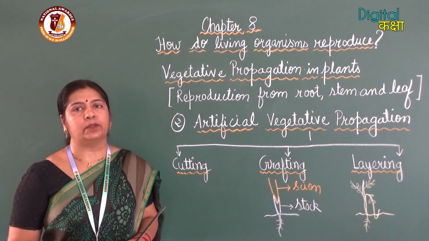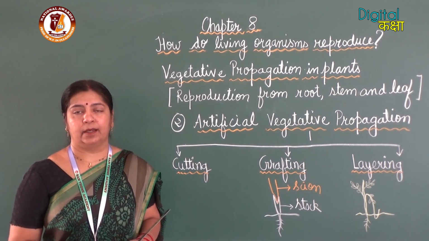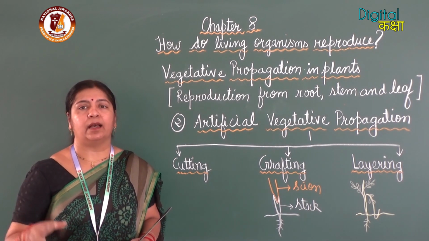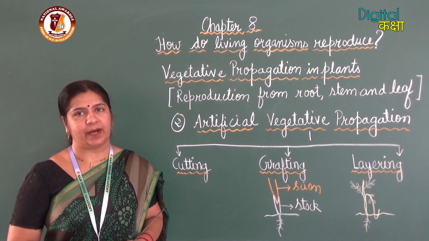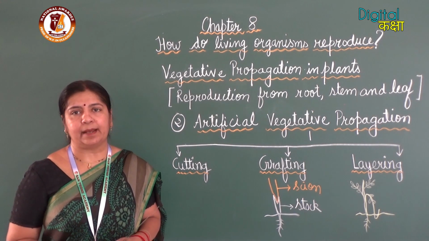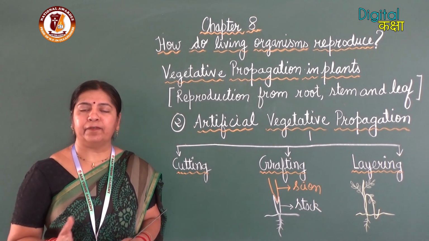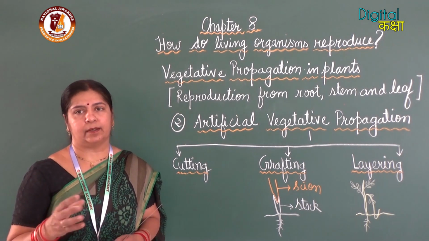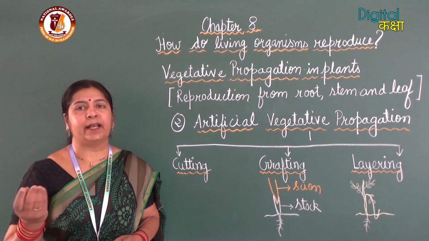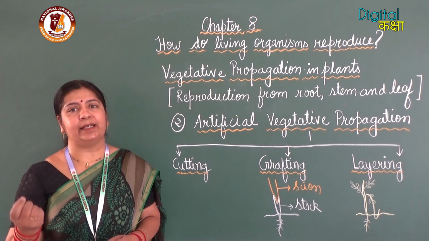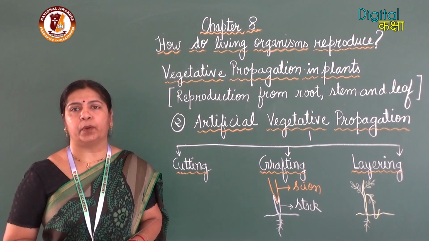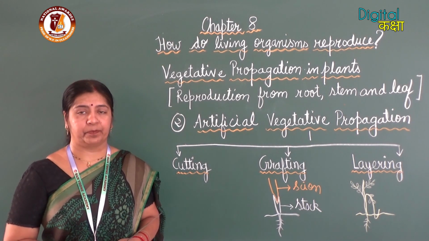Cutting is the most common method, where we take a cutting of a branch or a healthy stem and put it into the soil. After some time, this cutting will develop roots and leaves and start growing as a new plant.